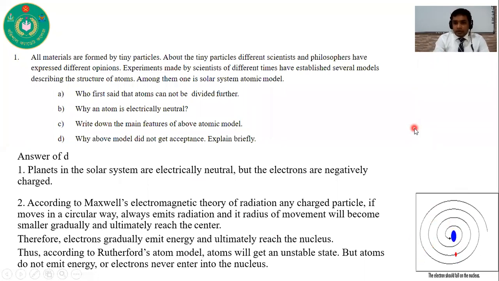You can draw this picture like this. This is plus. So electrons, this electron. You can draw this picture like this.